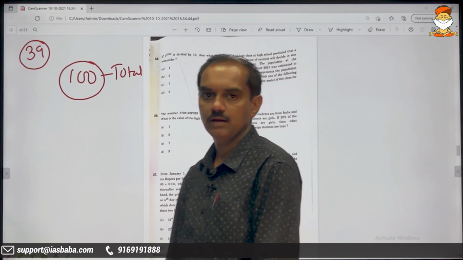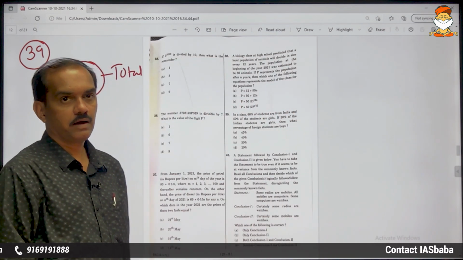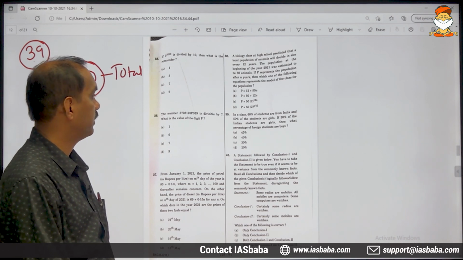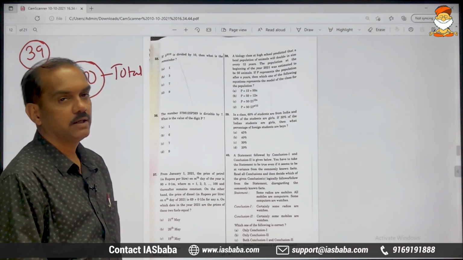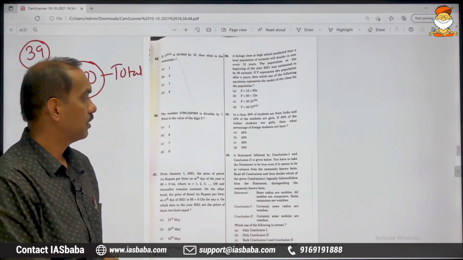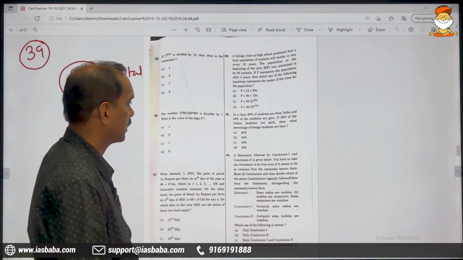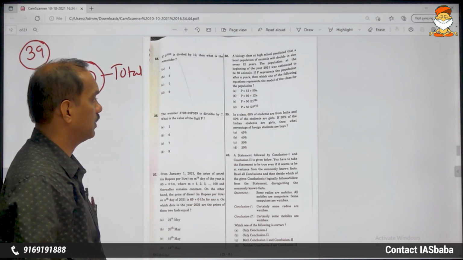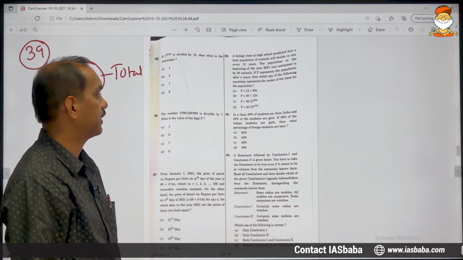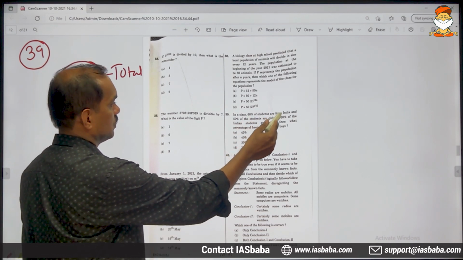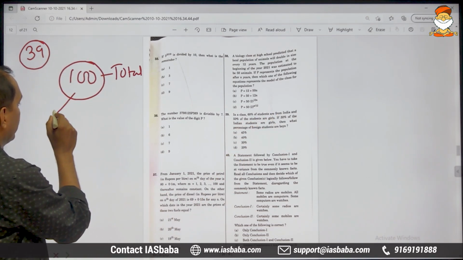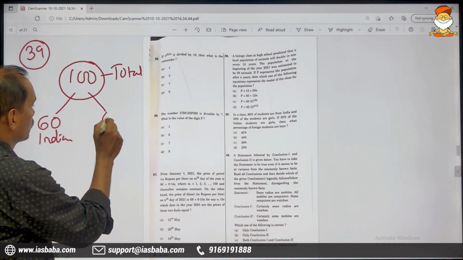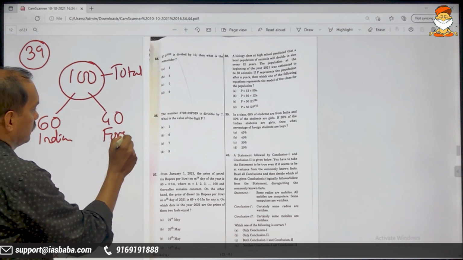The reason being, all the information is in percent. Cent means century: for every 100, out of every 100, the figures automatically become actual numbers. Just to convert these virtual figures into actual figures, we are assuming the total as 100. 60% of the students are from India. Out of 100, 60 are Indians. This is clear. It only goes to say that 40 are foreigners.